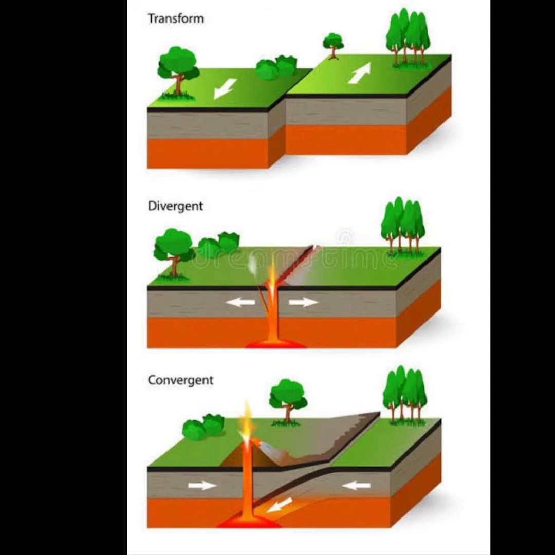There are three types of movements of tectonic forces. One is transform, as you can see in the picture. Second is divergent, where the tectonic surface falls apart. And the third one is convergent.